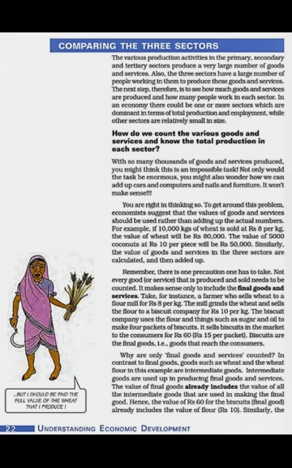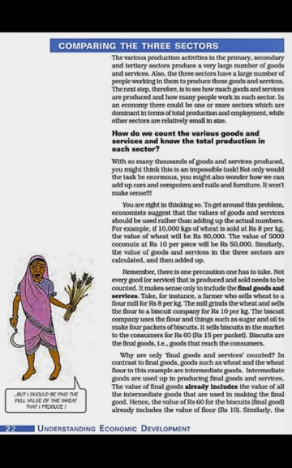For example, if 10,000 kg of wheat is sold at 8 rupees per kg, then the value of wheat will be 80,000. And similarly the value of 5,000 coconuts at 10 rupees will be 50,000. So we will take these values into account. Similarly, the value of goods and services in the three sectors is calculated and then added up. Whatever production we are doing, according to their value we will add them, and then we will arrive at our GDP. But there is one precaution we have to take.